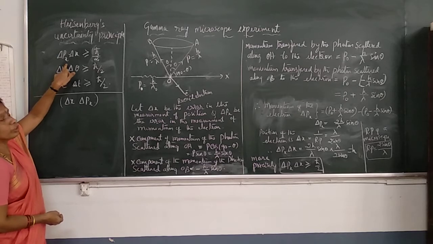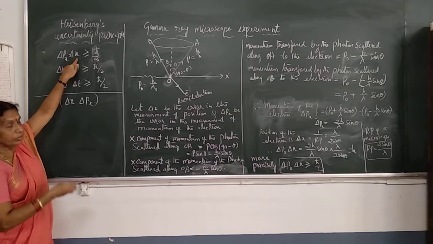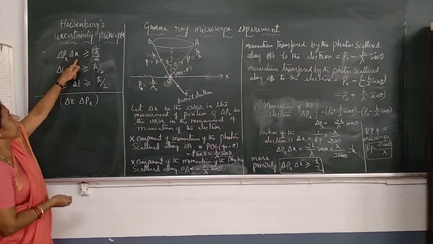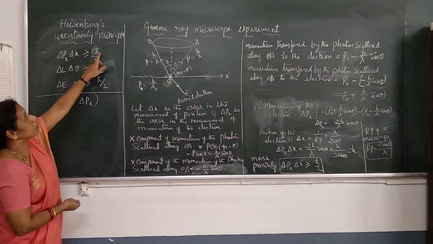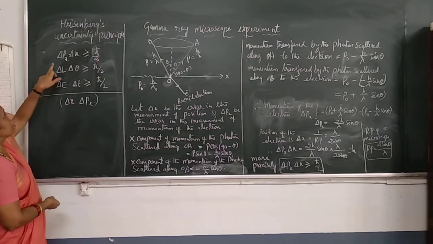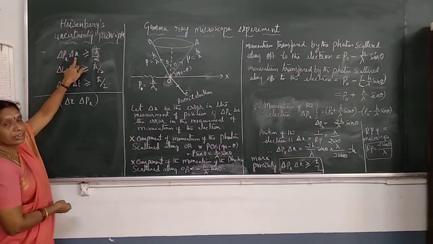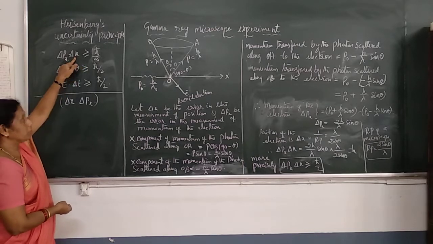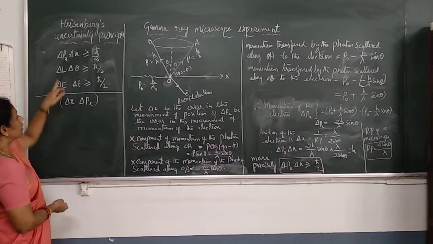Here, for conservation of momentum, momentum and position make a pair of physical variables, so that delta px into delta x is always greater than or equal to h bar by 2. Delta px is the error in the measurement of momentum. Delta x is the error in the measurement of position. What is h bar? h bar is h by 2 pi.